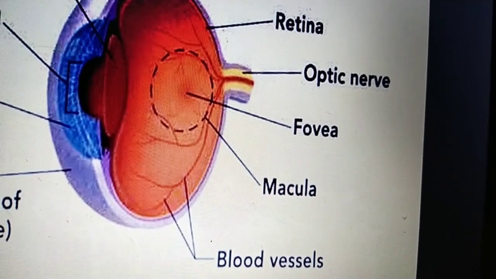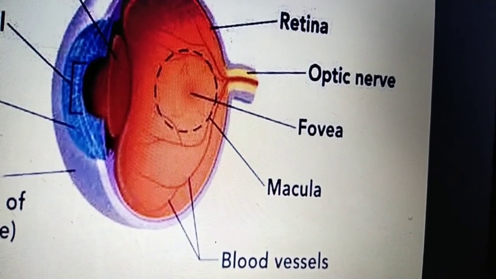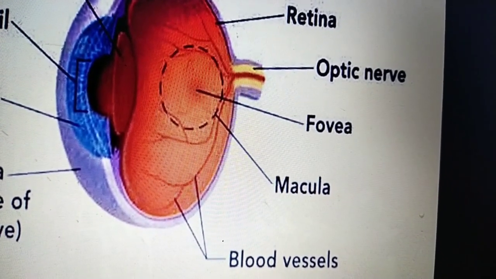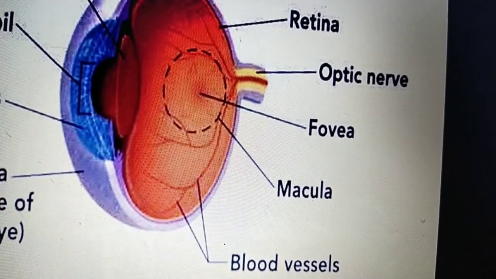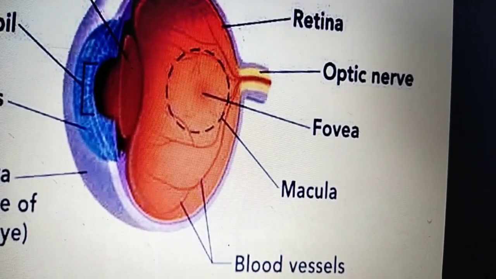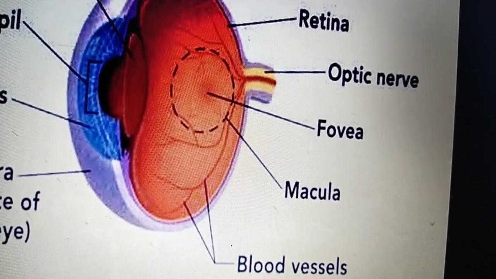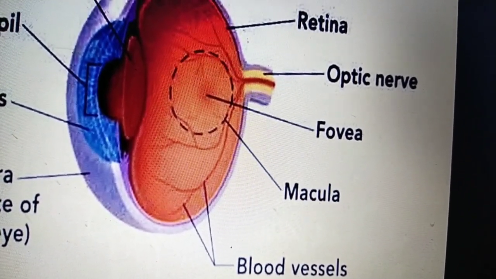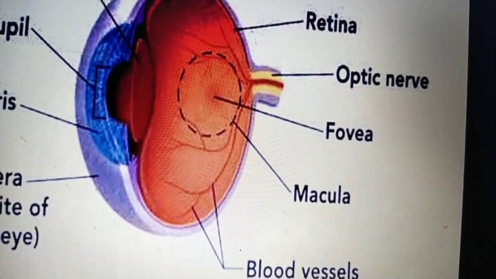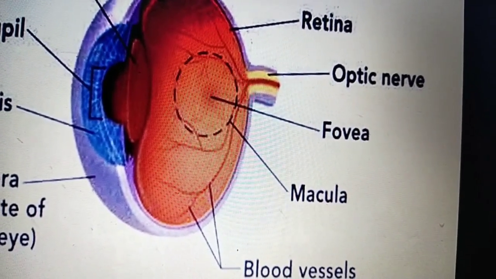The portion below the lens up to the retina, that whole part is called the vitreous chamber. The portion in between the retina and lens is the vitreous chamber, and it contains the vitreous fluid.